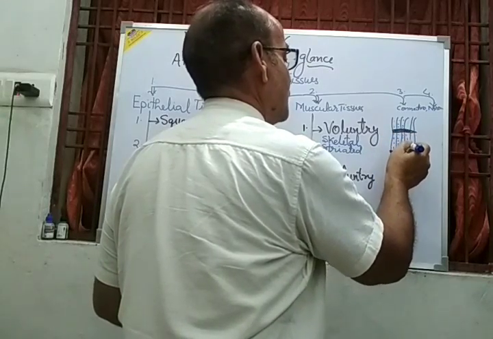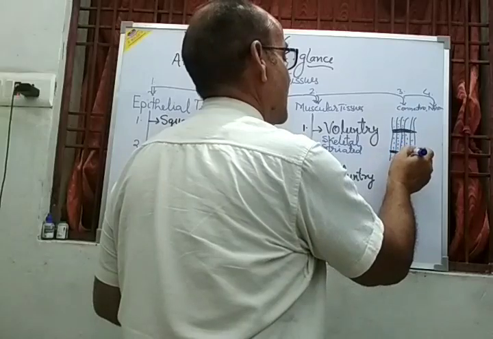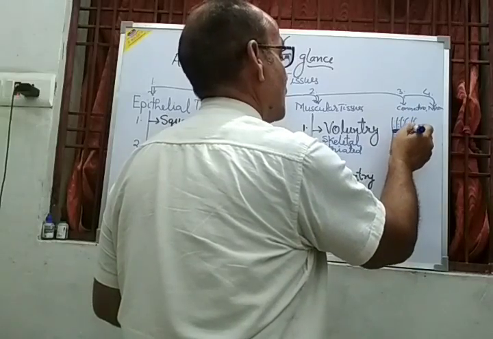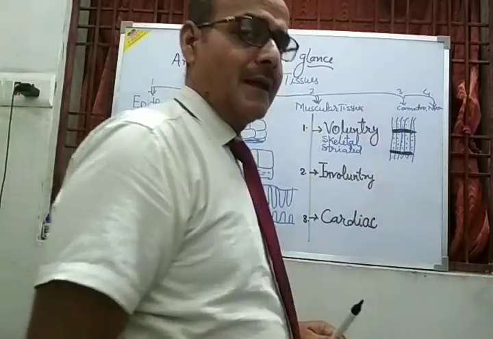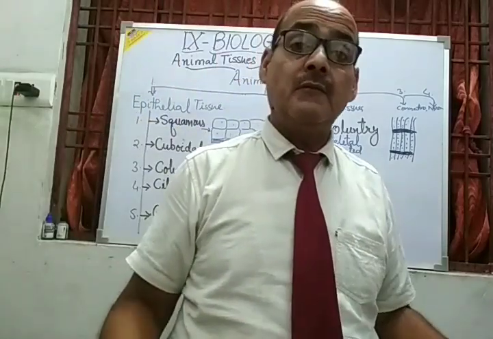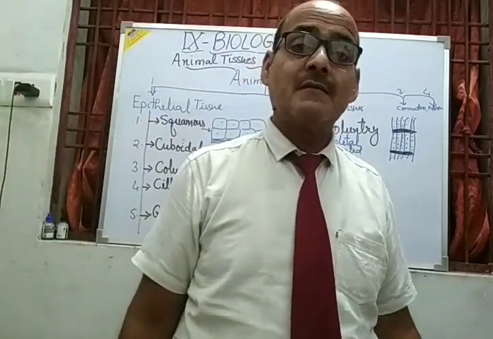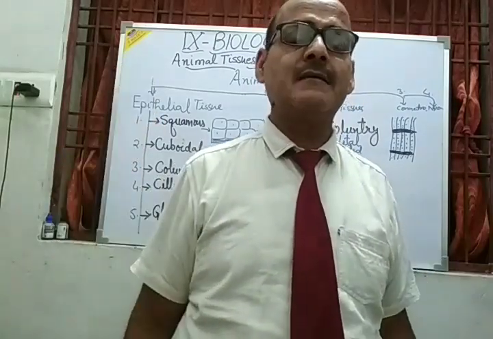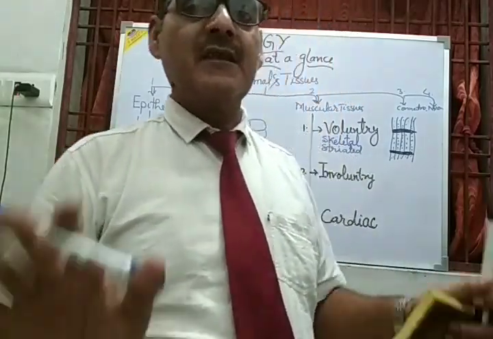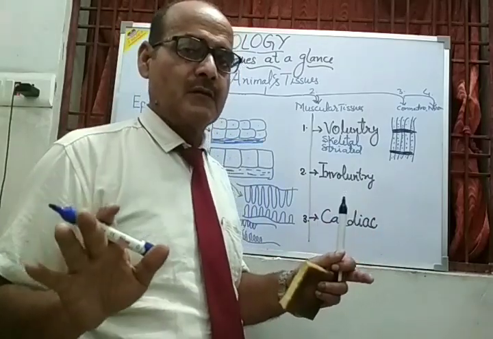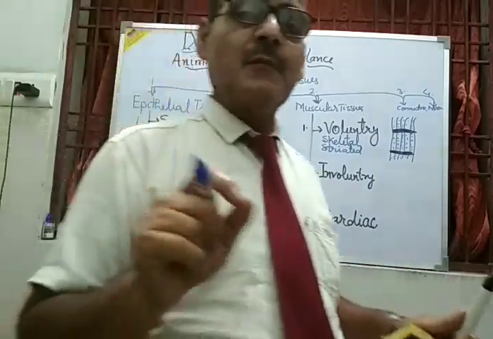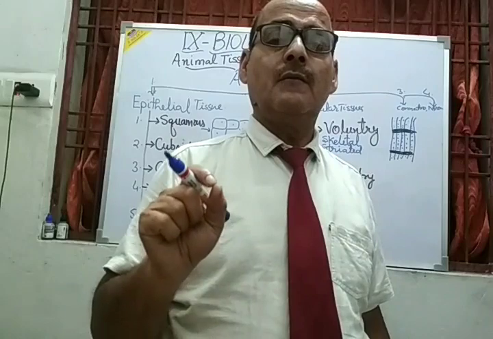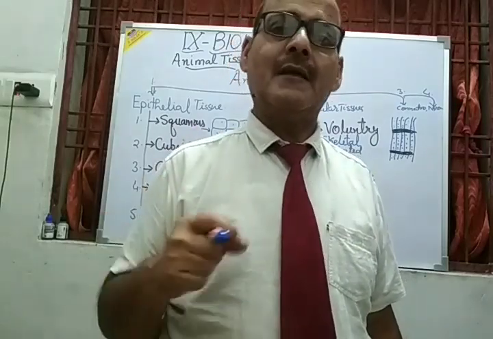That is why they are called multinucleate, striated or skeletal or voluntary muscles. And they are meant for heavy physical work. The muscles present in the limbs, in the hands, arms and legs, are the striated or voluntary muscles, and these muscles are fully under the voluntary control of the animal or human.